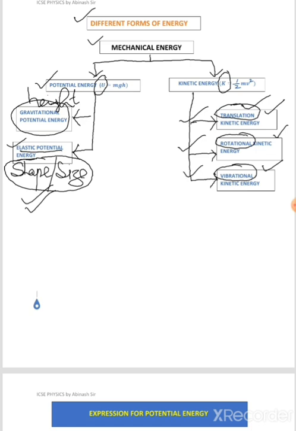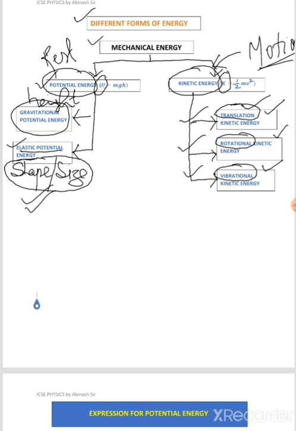Understand? Before I go to these types, let me first tell you what kinetic energy is. Kinetic energy is possessed by a body when the body is in motion. Here, potential energy was the energy possessed by the body when the body was at rest. Are you getting my point?